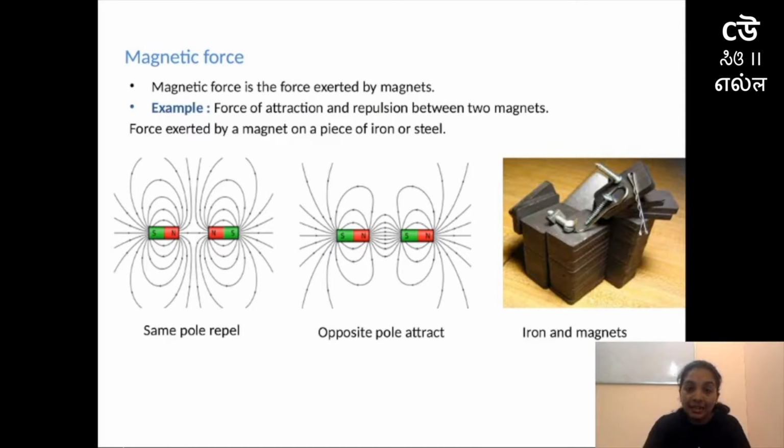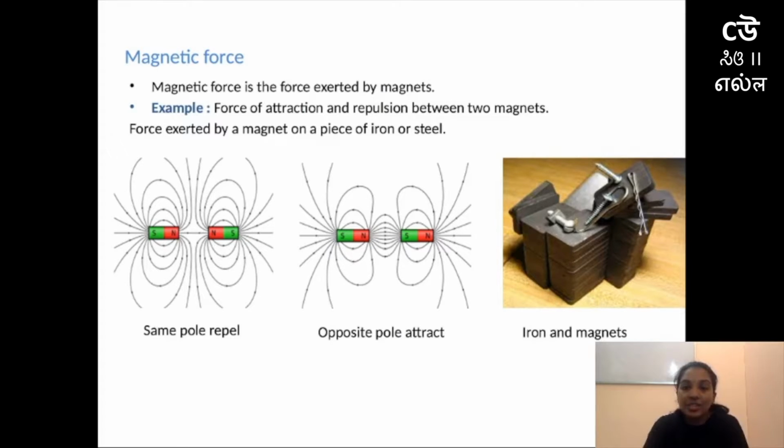Whereas in the second example, I have displayed a magnet which is having north and south, and a magnet which is having south and north pole, and when opposite poles come near each other, even though they are not in contact, they'll try to attract each other, and that force is attractive force. And here that attractive force is created even though the objects are not in contact with each other, and therefore it is an example for non-contact force.